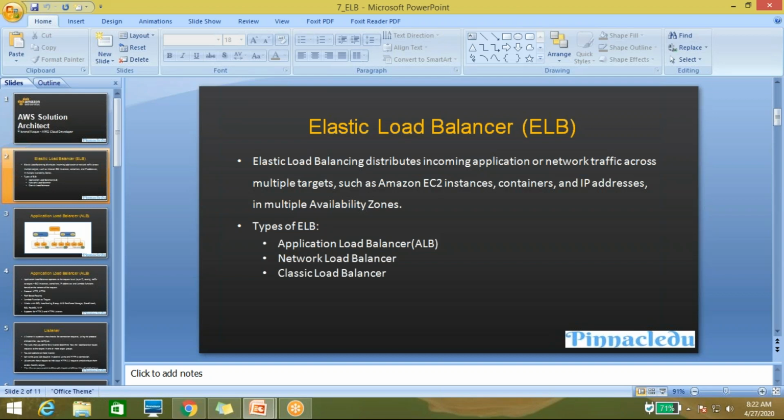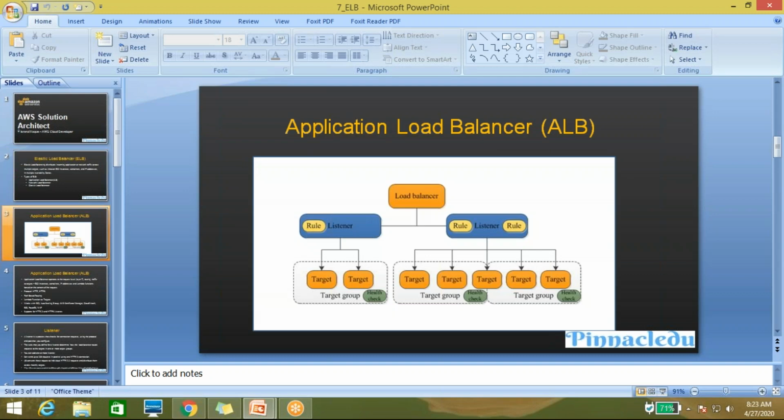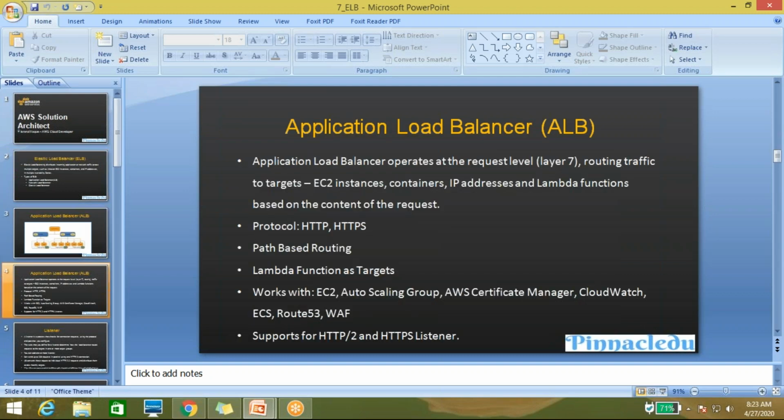At the same time, 100 users are accessing your website. What will happen? The elastic load balancer divides that traffic across both instances: 50 hits on one instance and 50 hits on the other. That is the main use of elastic load balancing. There are three types of elastic load balancers: application load balancer, network load balancer, and classic load balancer. We will discuss the application load balancer. Let me discuss the theory first, then we will go with the image.